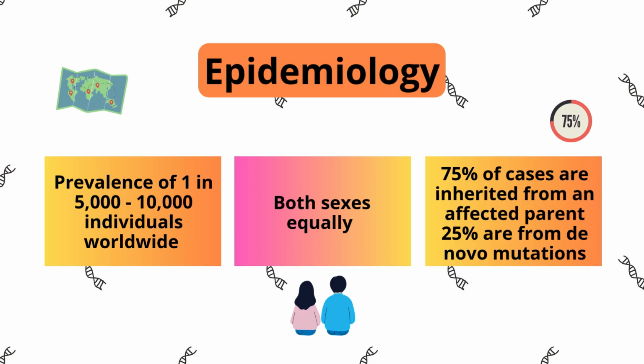Marfan syndrome is considered a rare disease with an estimated prevalence of 1 in 5,000 to 10,000 individuals worldwide. It affects both sexes equally and occurs in all ethnic groups. Around 75% of cases are inherited from an affected parent, while approximately 25% result from de novo mutations, meaning the mutation appears for the first time in the family.